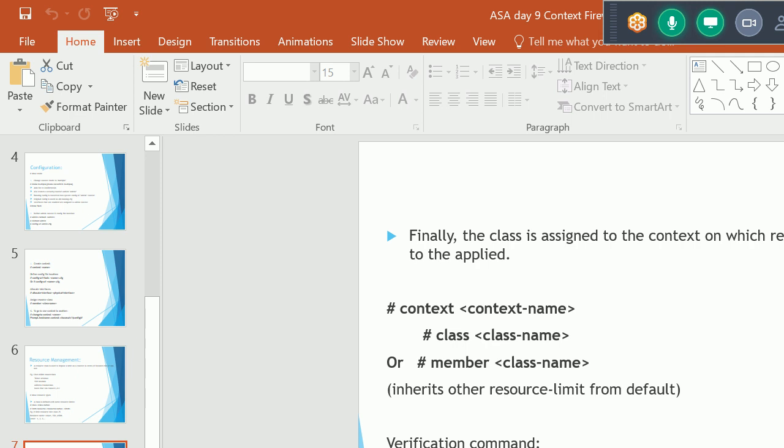Finally, the class is assigned to the context on which the resource limitation is to be applied. When we go to the context, we call member and we set the class name. We can apply this class to the context in two ways: either we use this command, or we use this command inside the context config. These are the verification commands: show context, show resource allocation, show resource usage.